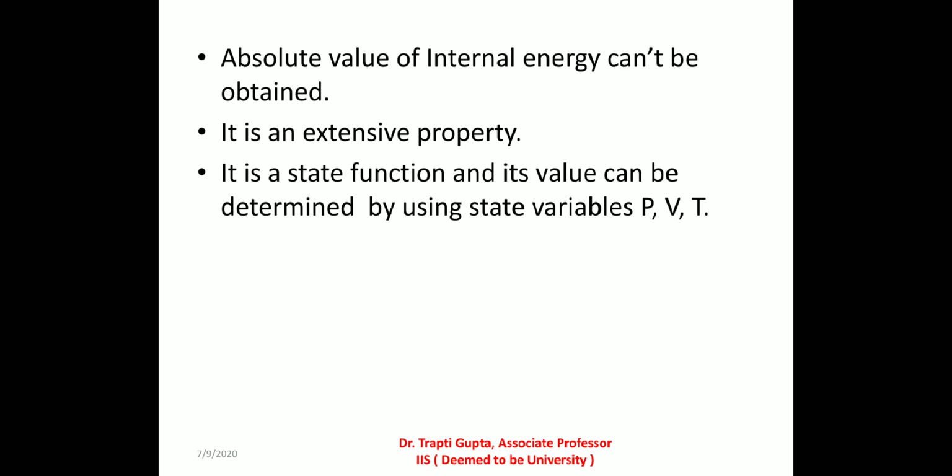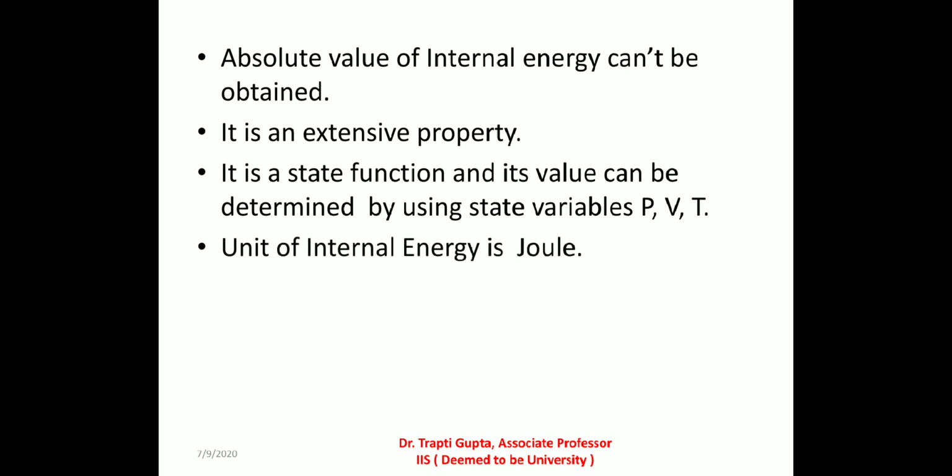Similarly, for a system of fixed composition, internal energy is a function of any two of the three variables pressure, volume and temperature. So internal energy is a function of pressure and temperature, or a function of volume and temperature, or a function of pressure and volume. Unit of internal energy is joule.